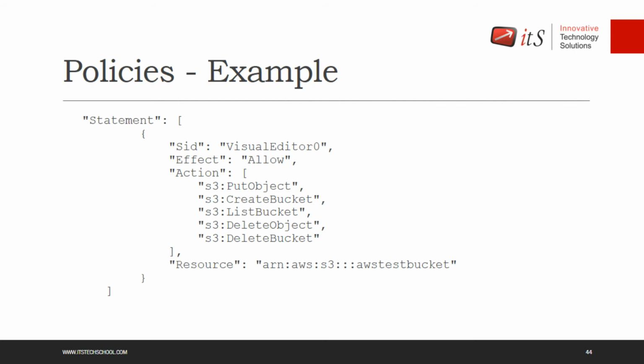We create an account, we upload our data, we manage our data, we share our data, and we delete our account. That is the life cycle of a Google Drive or Gmail account. Same thing you can consider with S3. The user can create a bucket, upload data to the bucket, delete data from a bucket, list the bucket, and delete the bucket. So this is the action the user is granted for.